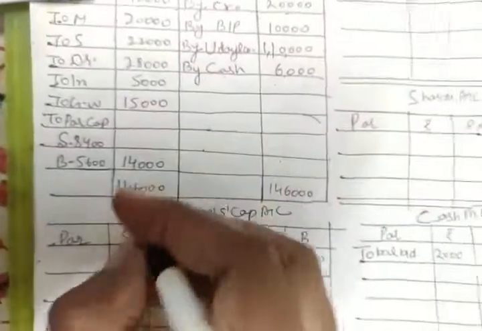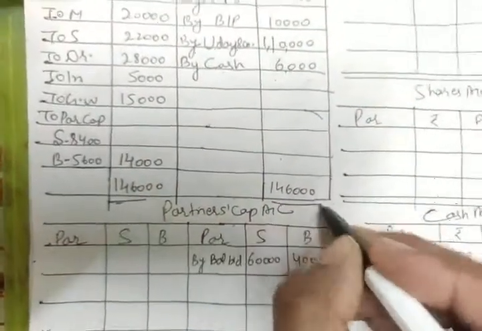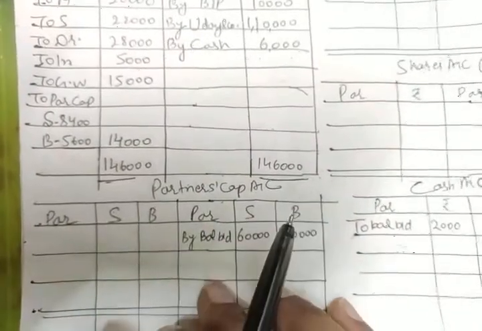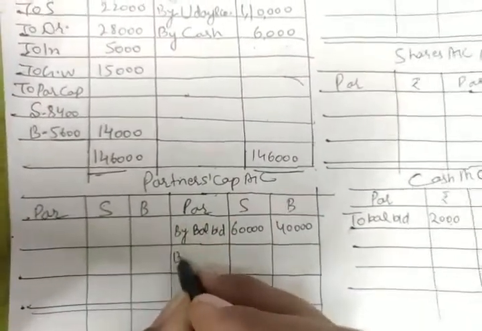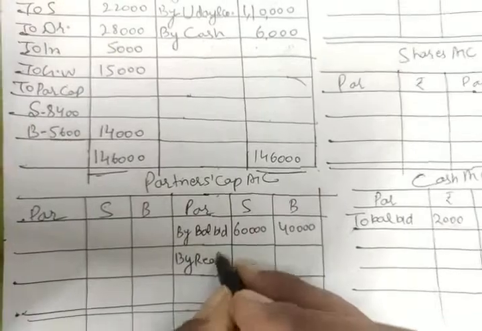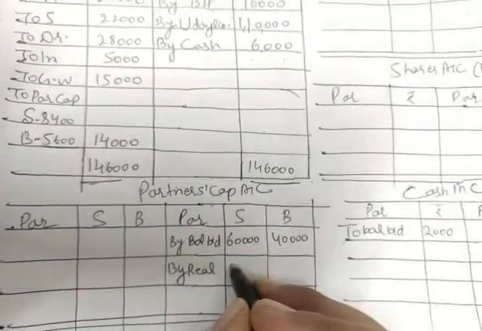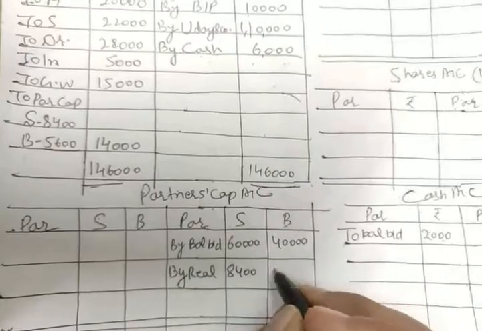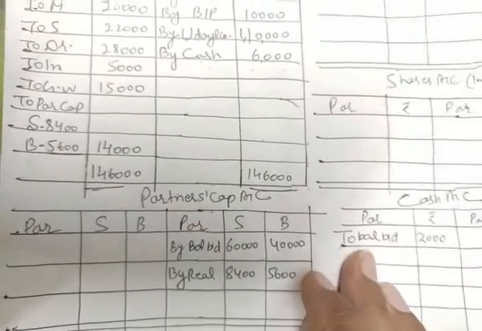And as always we know, once your realization account is closed, the realization profit or loss we have to transfer towards the partners' capital accounts. So this time it's a profit, so we will have the counter entry by realization, 8,400 for Srinivasan and 5,600 for Baswaraj.